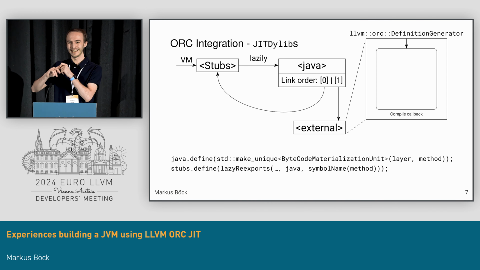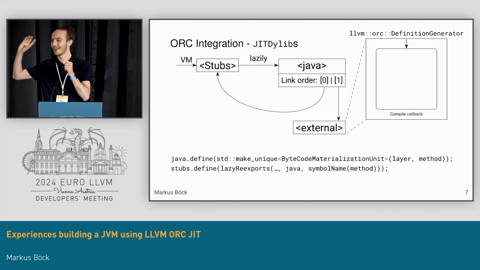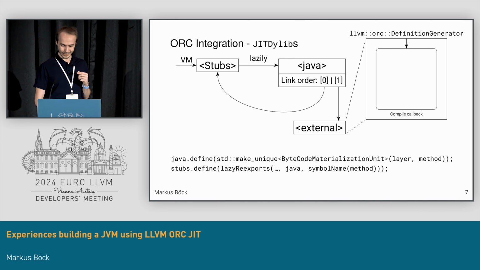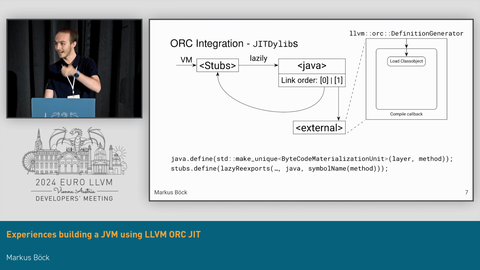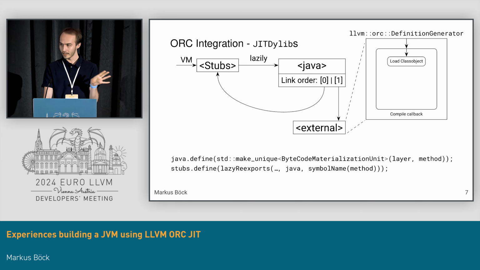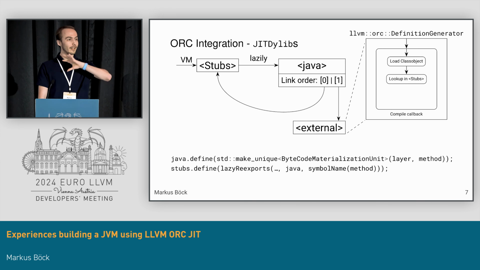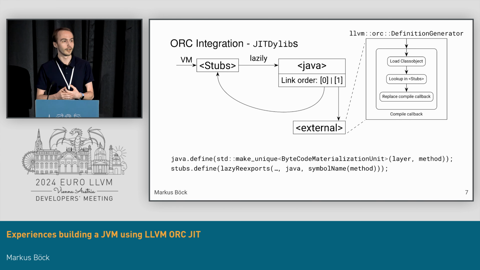The compile callback is just an extra indirection that is only called once the function is actually called, not when the symbol is required. In this compile callback, we do a simple sequence of first loading the class object. When the class object is loaded, it's now registered in the stubs and in the Java JITDylib, and we'll then do a lookup in the stubs to get the just loaded implementation and replace the compile callback. So that is basically it for the compilation part.